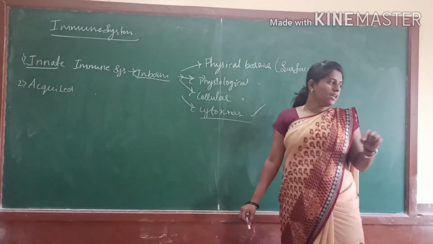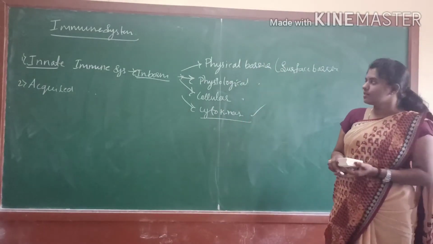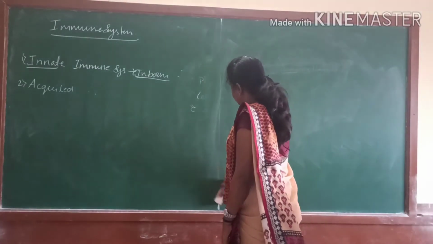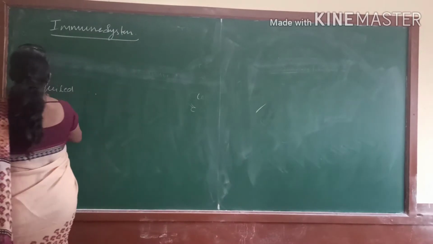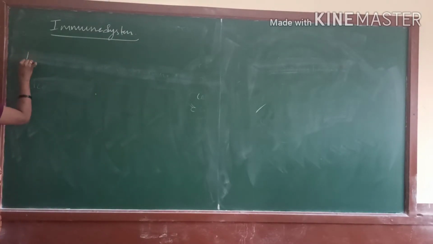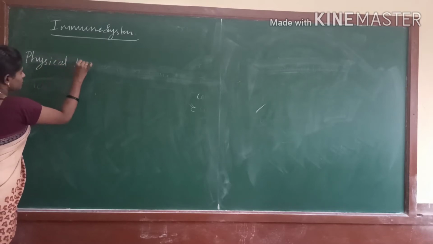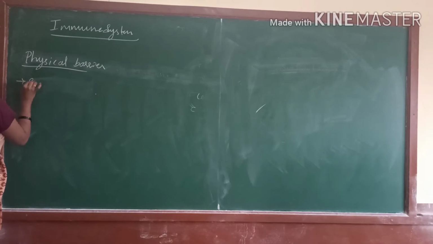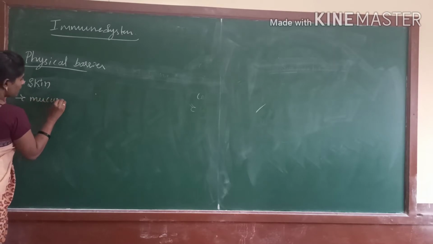The first one is the physical barrier. In the physical barrier, the examples are skin and mucous membrane.